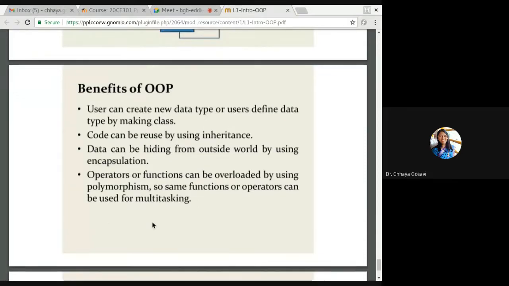Again, to make the program readable to the user, as a user I should not remember so many names. If I want to place an order, the function should be place order. It should not depend upon what order I am placing. Or print, I should just say print, and whatever I pass to that print function it should get printed. If I say draw, whatever I pass, it should draw that particular thing. I should not remember draw triangle, draw rectangle, draw whatever the shape is. That's why we need a single name.